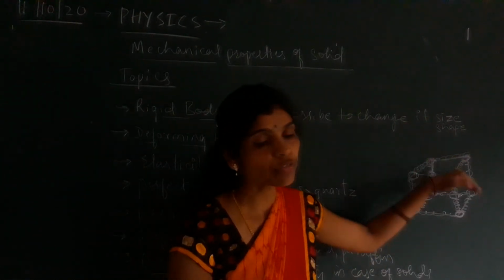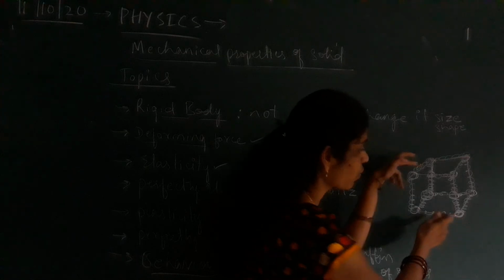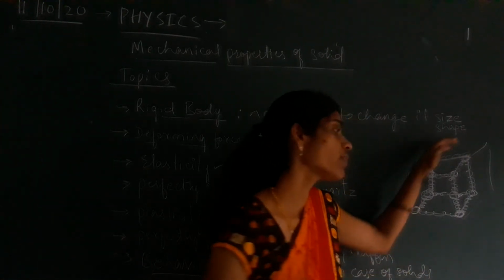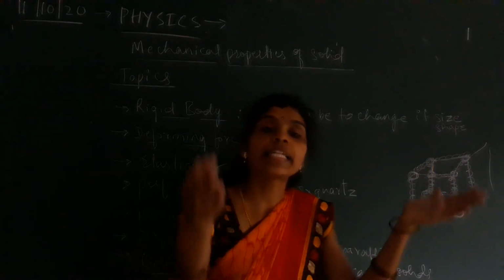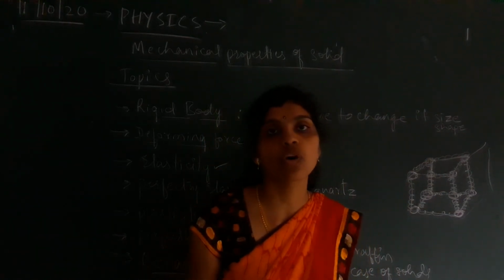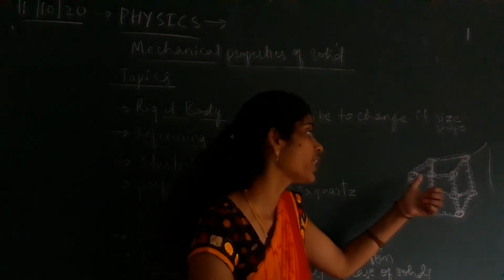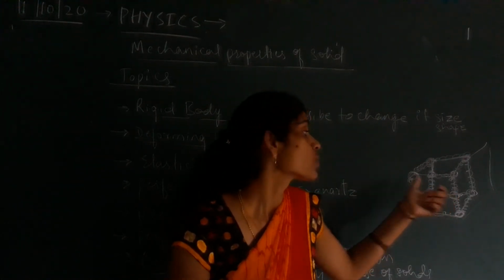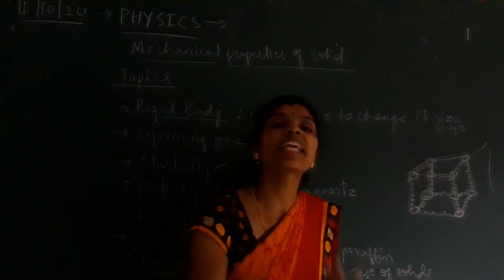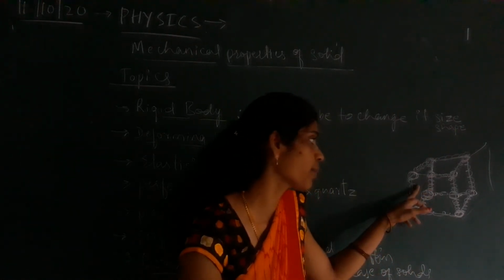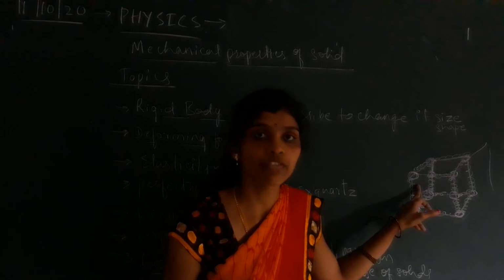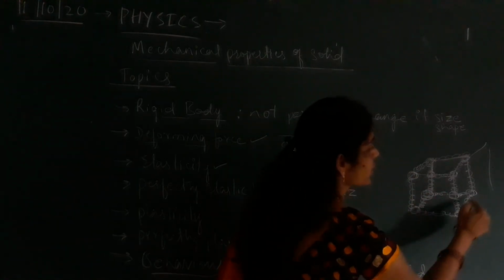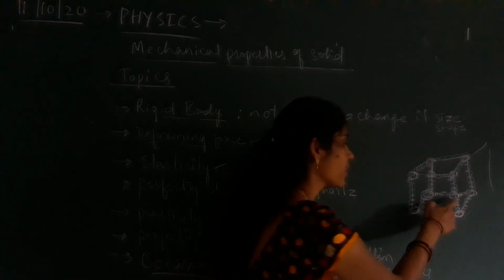When we apply a force, the shape or size is going to deform or change. And when we remove the deforming force, it again regains its original size or shape. Why? Because it has elastic property. Elastic property means it can regain its original size or shape after the removal of the deforming force, because the intermolecular force of attraction exists between one atom and another atom.